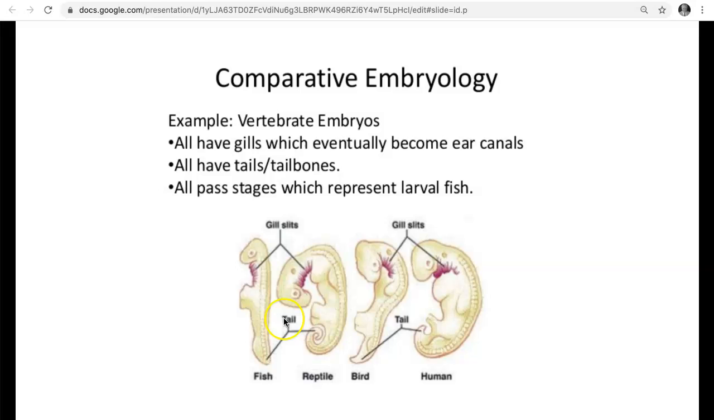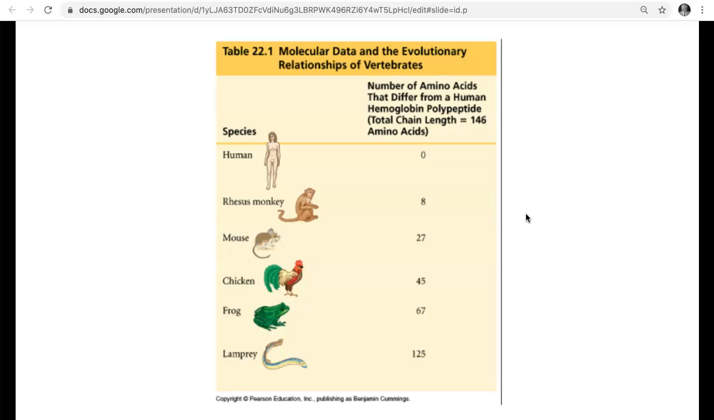Another slice of evidence for evolution comes from embryology. These are vertebrate embryos, a fish, a reptile, a bird, a human. And at one time, all of us in the embryo had gill slits. Why? Because we all had a common ancestor, and embryologically we all evolved that way.